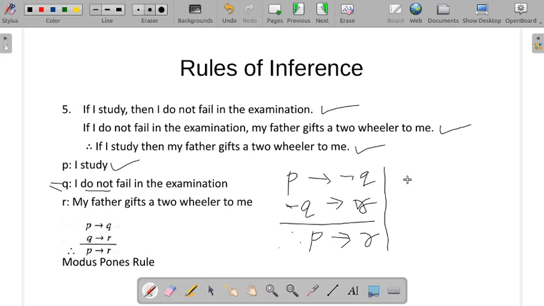P conditional Q and Q conditional R means it is P conditional R. So here, P conditional negation Q and negation Q conditional R, according to the rule of syllogism, that is P conditional R. So it's not the Modus Ponens rule. So it's the rule of syllogism.